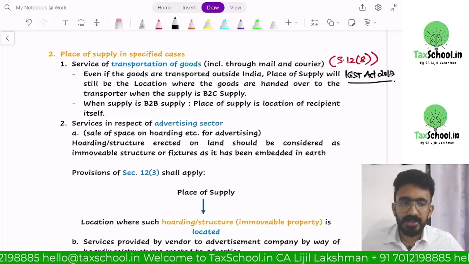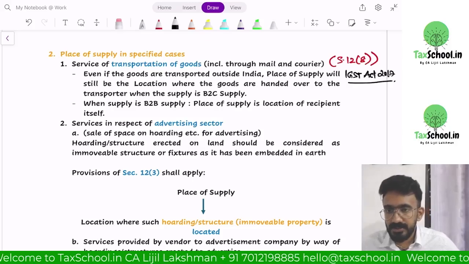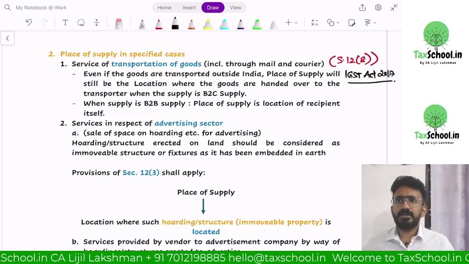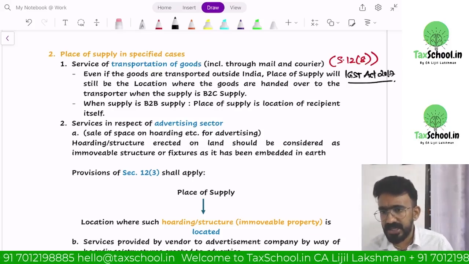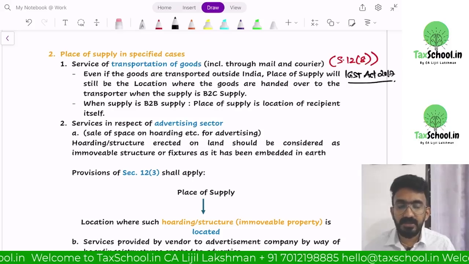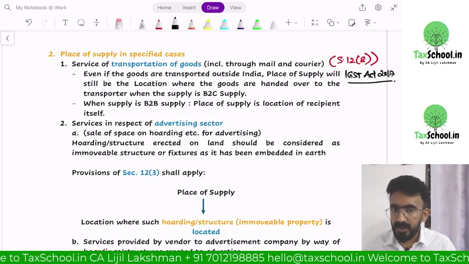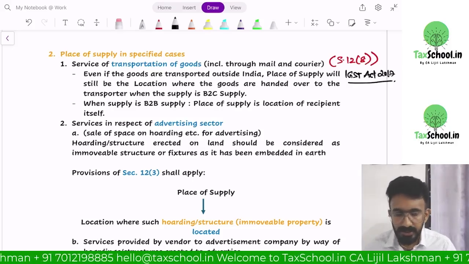If I'm a registered person and I'm receiving services from another registered person, the place of supply for my services received would always be my address so that I can take ITC. In terms of B2C, courier and mail are also included here.